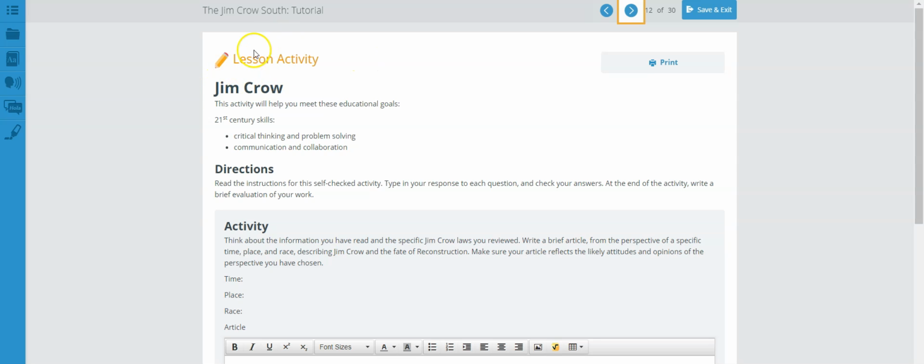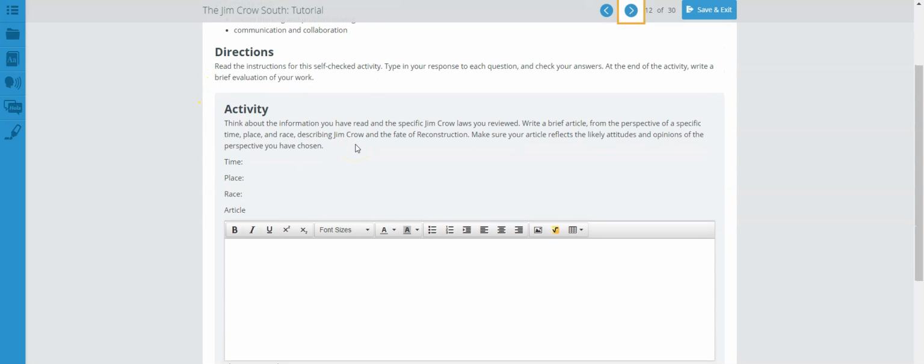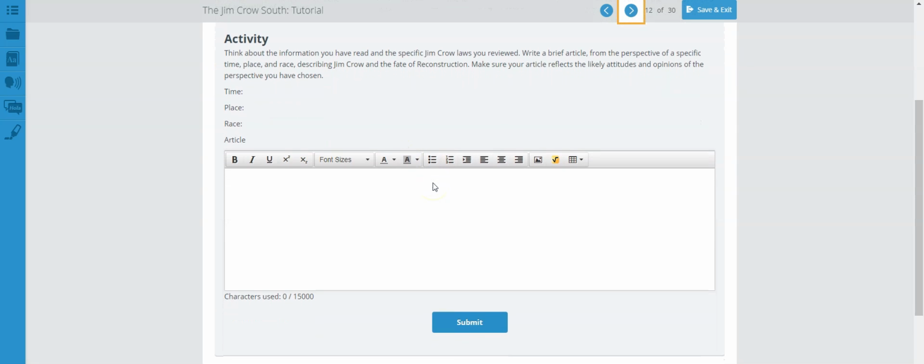In this case, the lesson activity, Jim Crow, let's read the directions here. Read the instruction for this self-check activity, type in response to each question, and check your answers. At the end of the activity, write a brief evaluation of your work. Let's go to the activity part so you'll know what to do. Think about the information you have read and the specific Jim Crow laws you reviewed. Write a brief article from the perspective of a specific time, place, and race describing Jim Crow and the fate of Reconstruction. Make sure your article reflects the likely attitudes and opinions of the perspective you have chosen.